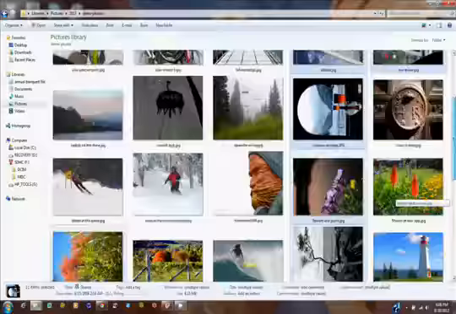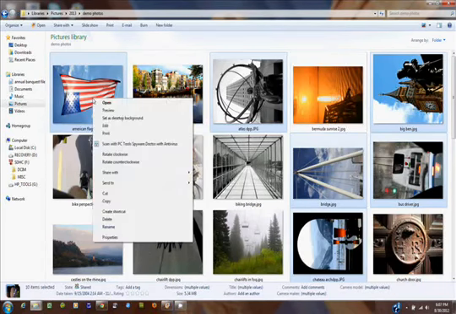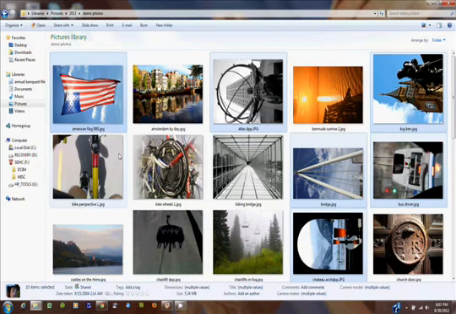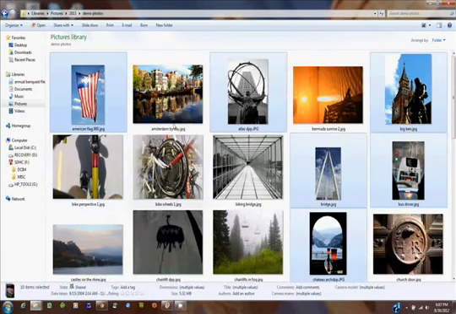Actually, you know what I'm going to do? Let's take this one and unclick that. I'll explain why in a second. Now let's go to any one of the images that's highlighted in blue, right click on it, and then select rotate clockwise. And you'll see that all the pictures that we have selected are now rotating.